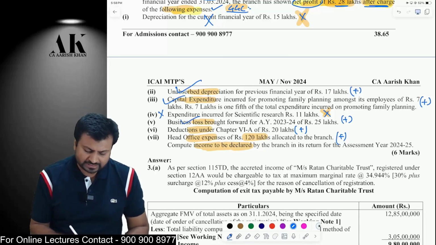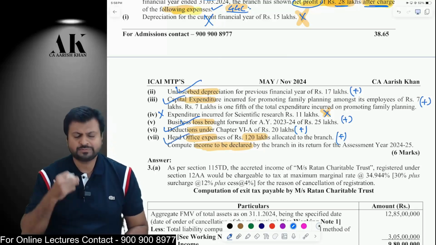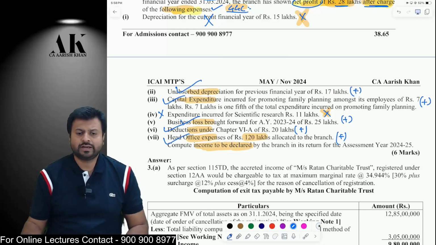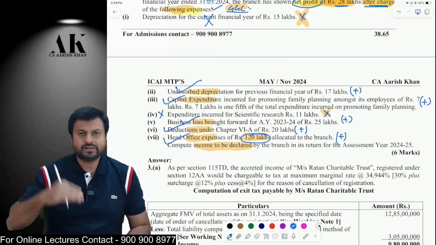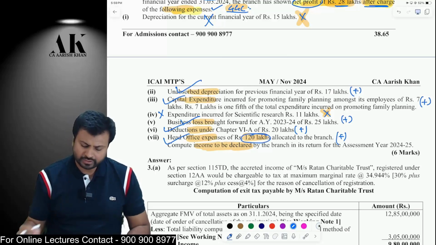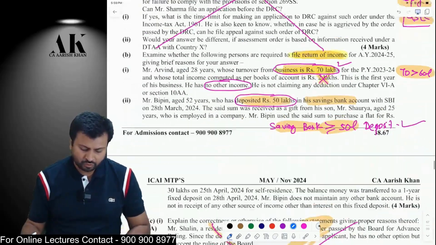Loss is also added back. Chapter 6 is also added back. And head office expenses already allocated to the P&L will also be added back. You will add back all these things. You will get adjusted total income. Take 5% of that and then compare with 120 lakhs. Whichever is lower will be allowed as deduction to you. That much deduction will be allowed, and then accordingly compute the total income of the SSE. I hope it is clear to all of you.